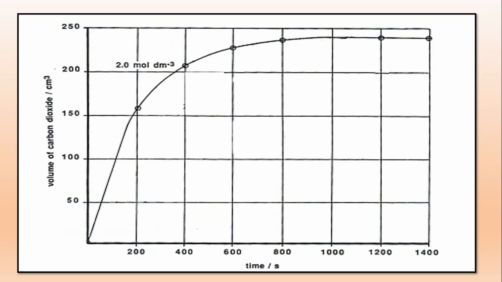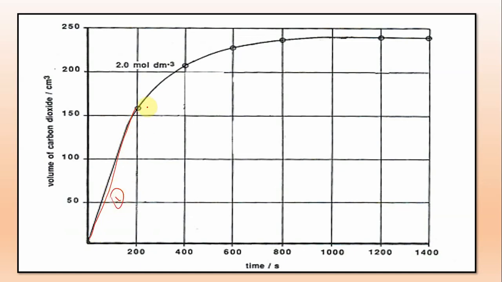Now this will be the graph obtained by this process, by calculating the volume of the gas produced. We will discuss everything related to this graph. Look here: initially the gradient of the graph is higher, so we write that as point 1.